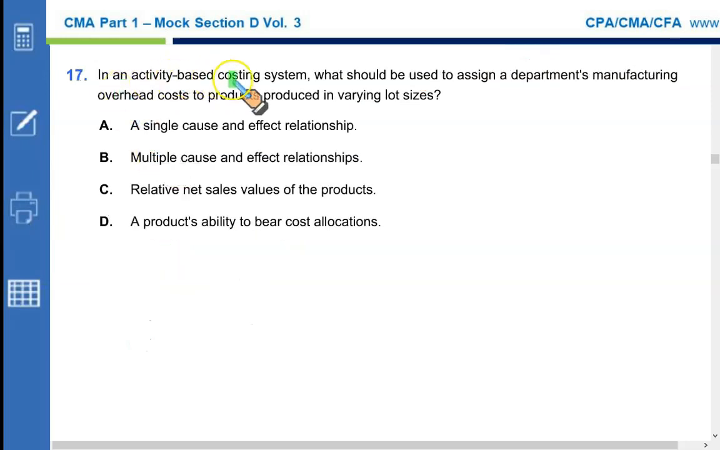In an activity-based costing system, what should be used to assign a department's manufacturing overhead cost to products produced in varying lot sizes? A single cause and effect relationship? No. Rather, we use multiple cause and effect relationships. That's what we have discussed in our overview lecture.